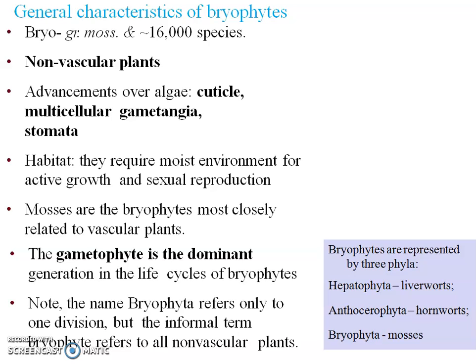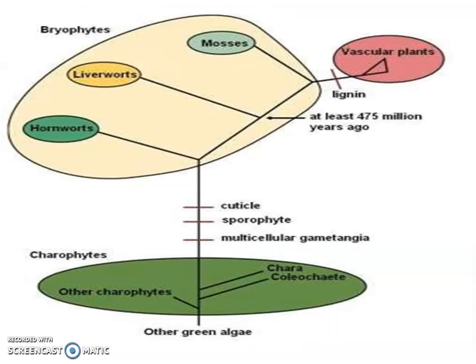Mosses are the bryophytes. They are most closely related to the vascular plants. The gametophyte is the dominant generation in the life cycle of the bryophyte. So gametophyte means the main plant body. Now these bryophytes are divided into three types: liverworts, hornworts and mosses.